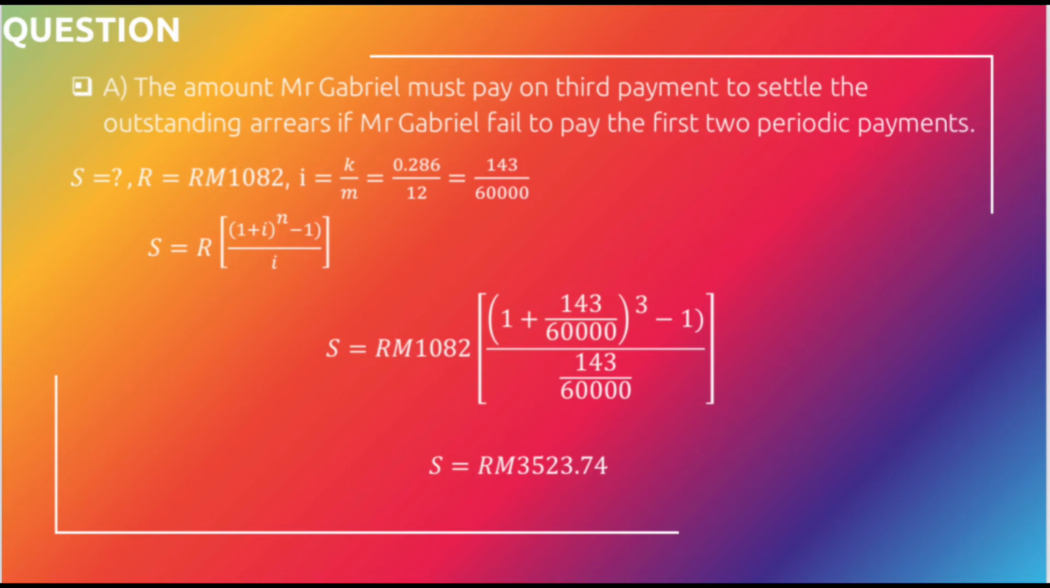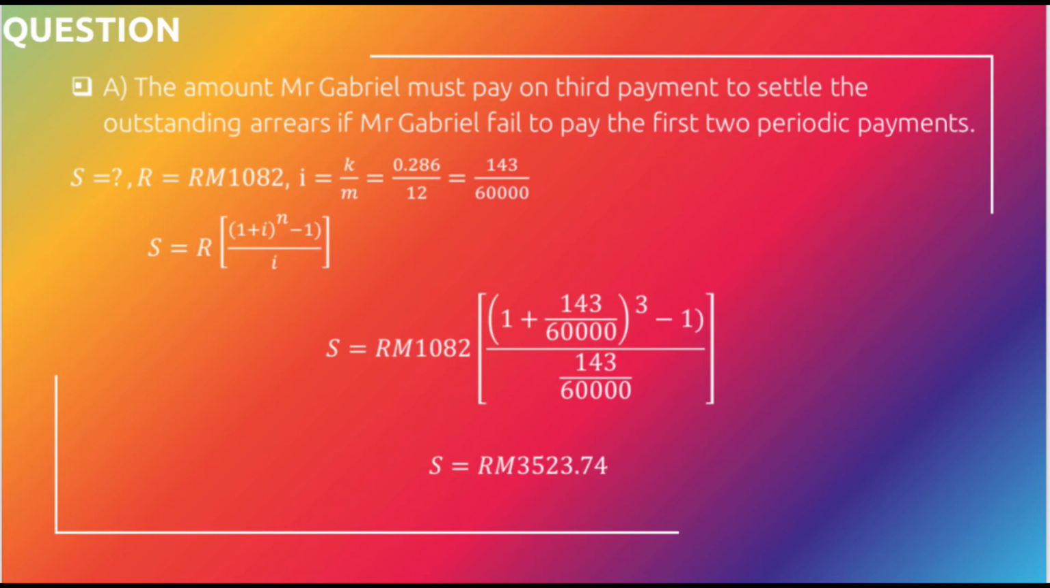So the next step would be writing down the formula, which is S equal to R, bracket 1 plus i, bracket power of n, minus 1, bracket over i. So in this case, I have written down the formula which is based on the S formula that I'm going to use. So the next step would be S equal to RM1082, bracket 1 plus 143 over 60,000, bracket to the power of 3 minus 1, bracket over 143 over 60,000.